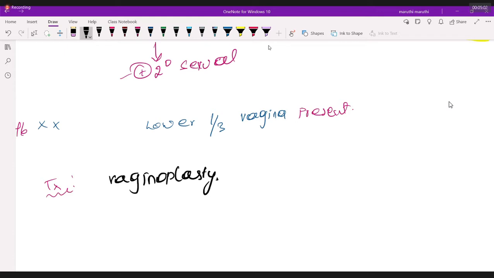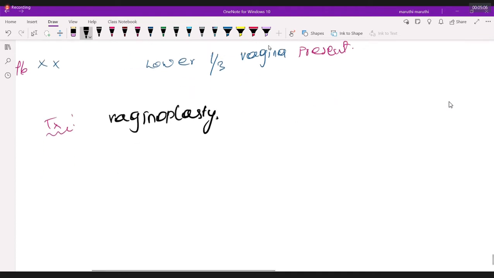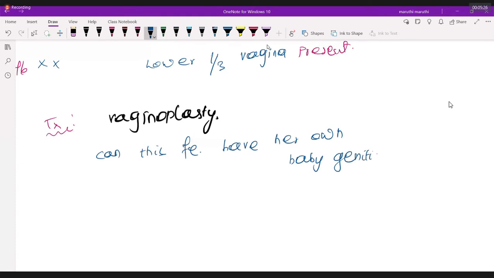Apart from vaginoplasty being required, one important aspect I want to ask you. Can this female have her own baby, genetically? Yes or no?